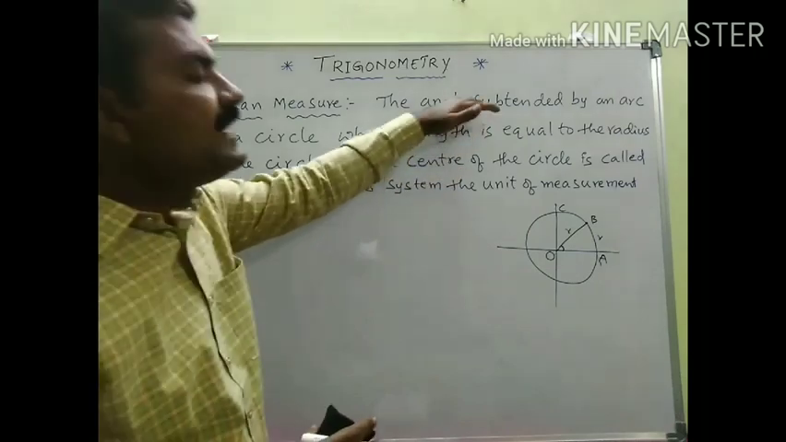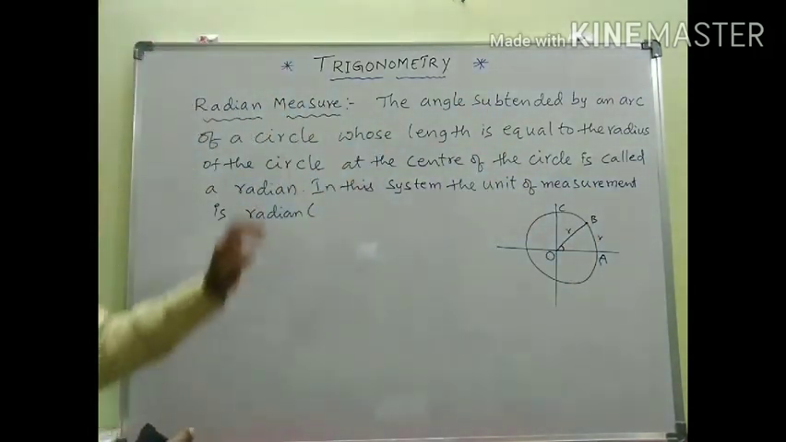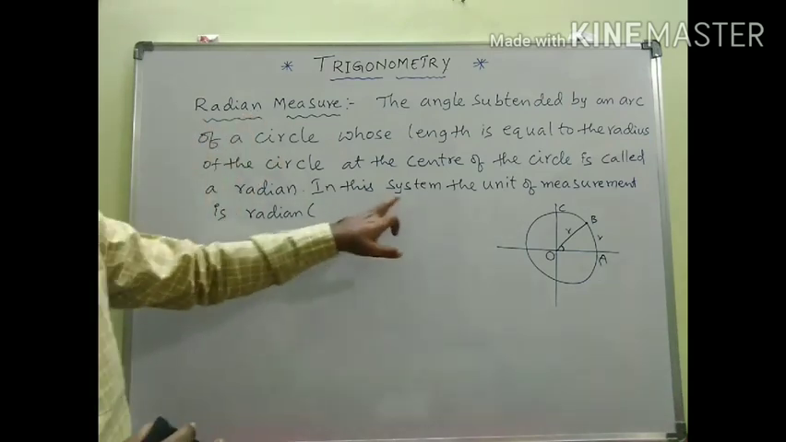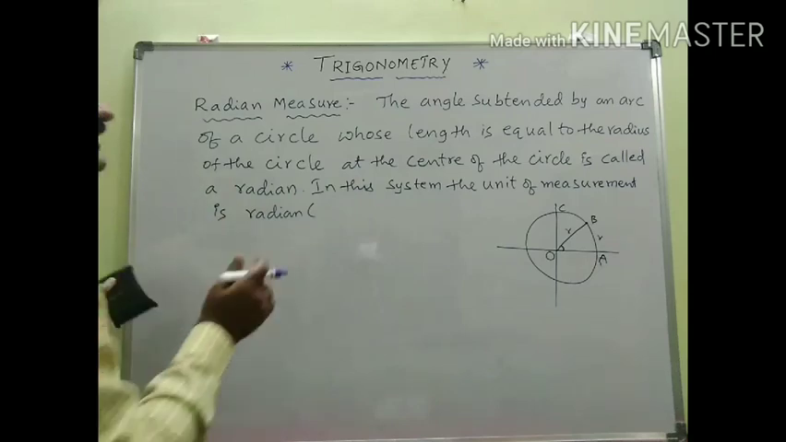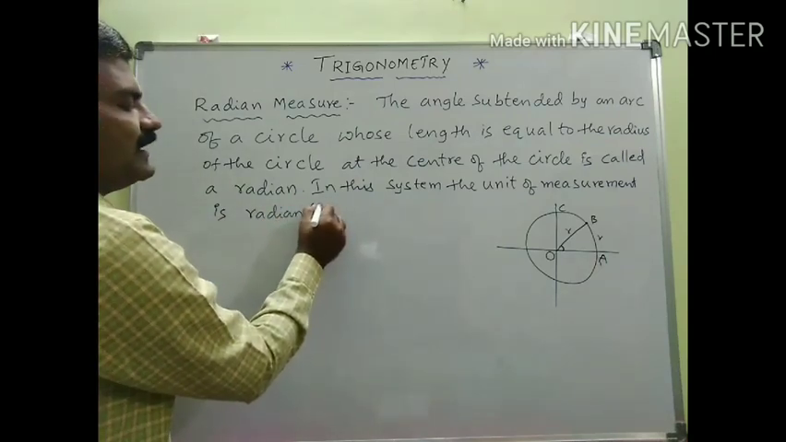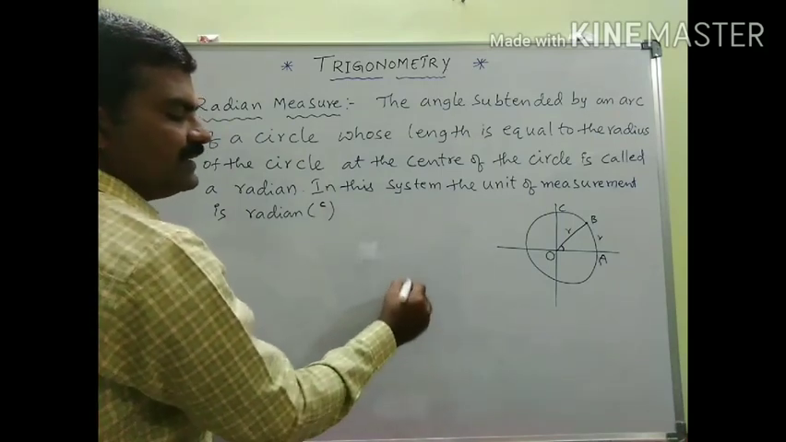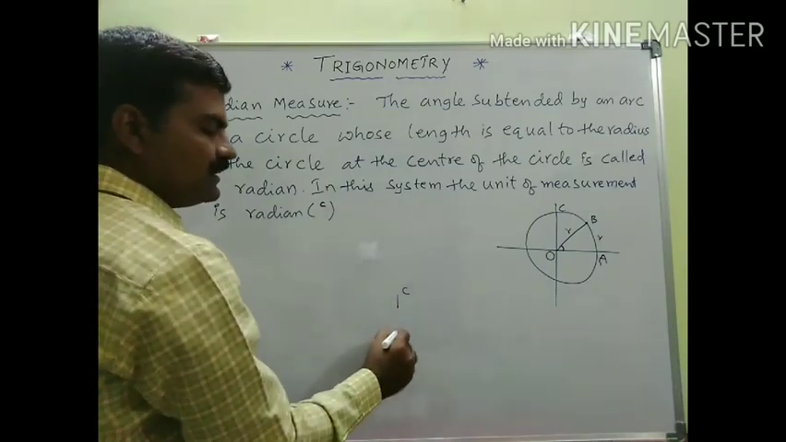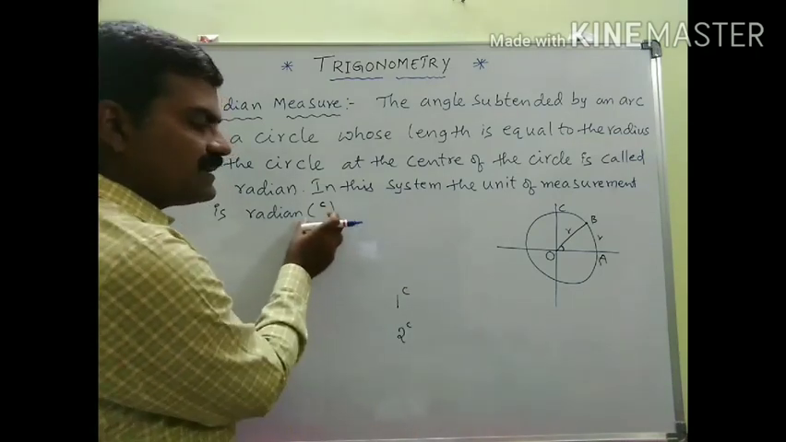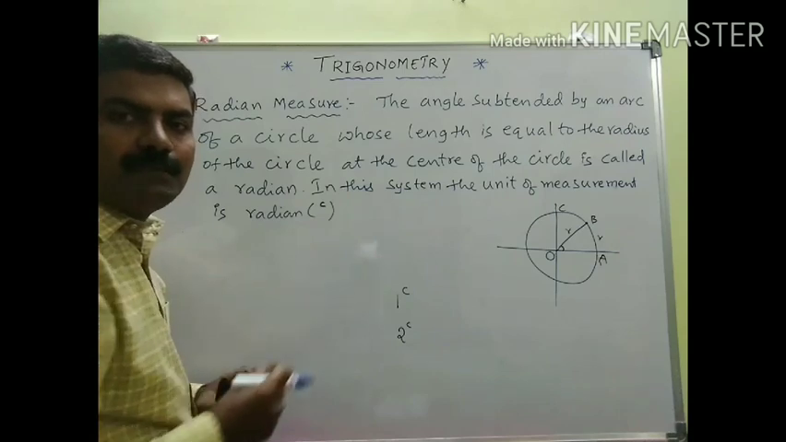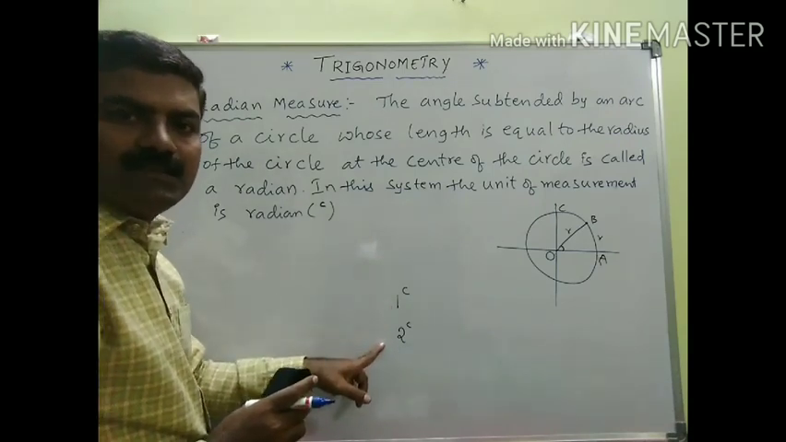Therefore, the angle subtended by this arc AB is called a radian. In this system, the unit of measurement is the radian. The radian is denoted by a small c in the power. If it is 1 radian, we write 1 power c. If it is 2 radians, we write 2 power c. So radians are denoted by a small c in the power. Read it as 1 radian, and this as 2 radians.